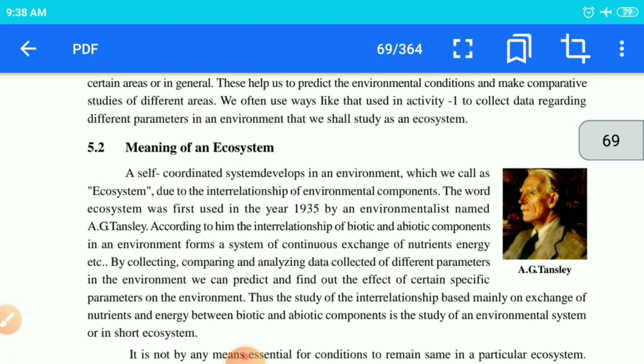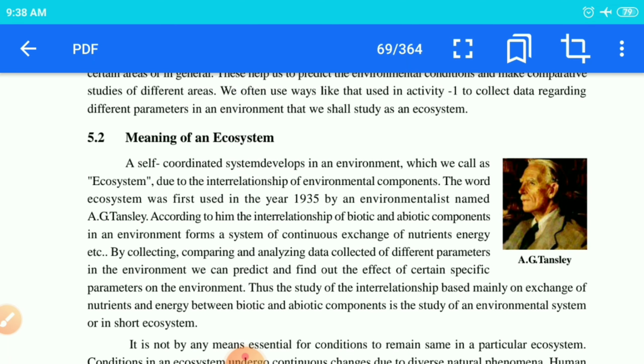Okay children, then the meaning of ecosystem, this is very important. A. G. Tansley in the year 1935 gave the proper definition of ecosystem, and he said that two components are there, that is the abiotic and biotic factors. So you can say that the ecosystem means the interrelationship based basically on the abiotic and biotic components, and its environmental study will be included in your ecosystem. He had also coined the term ecosystem.